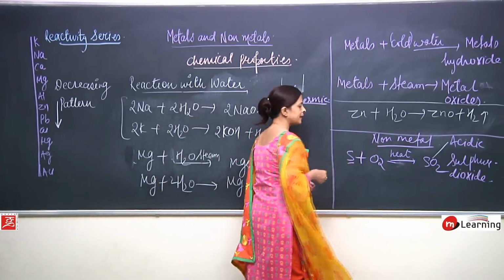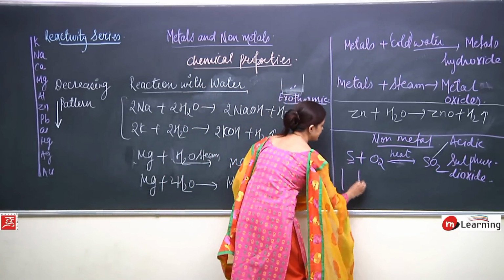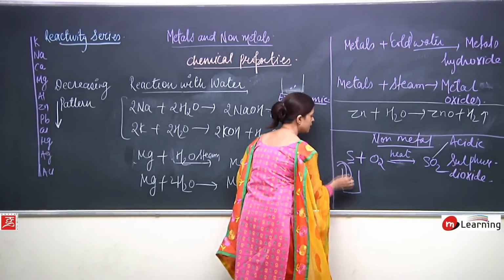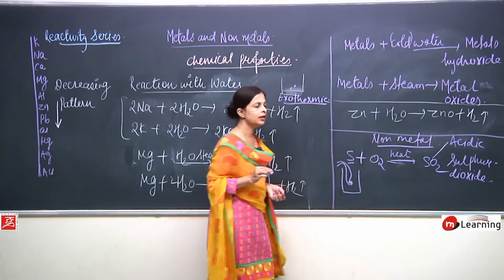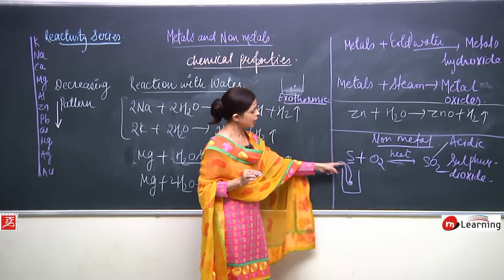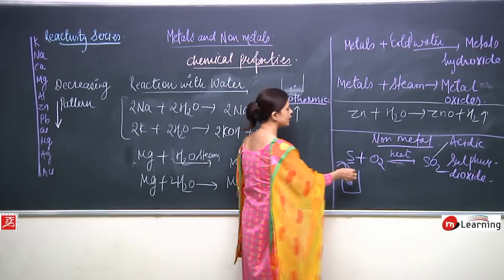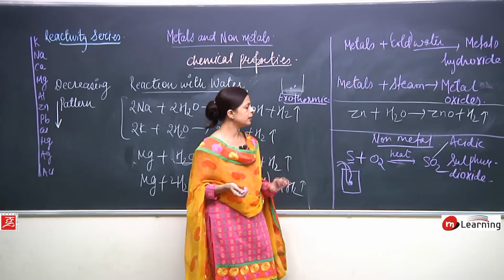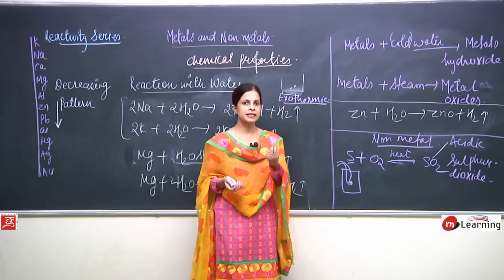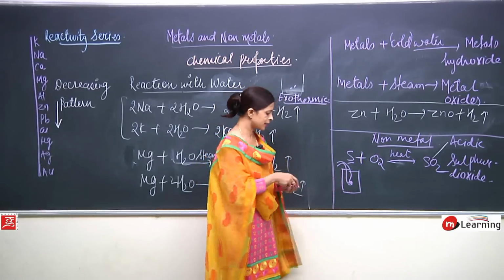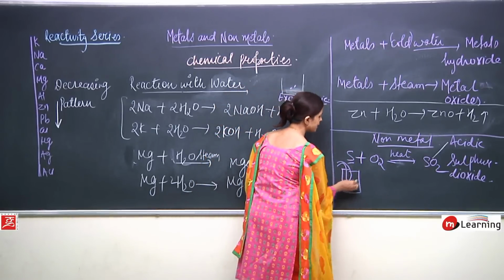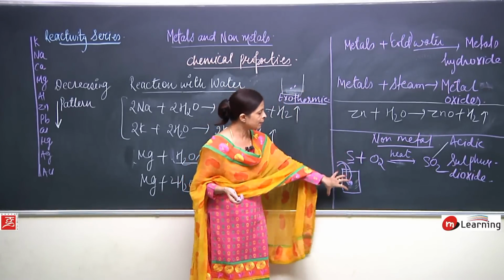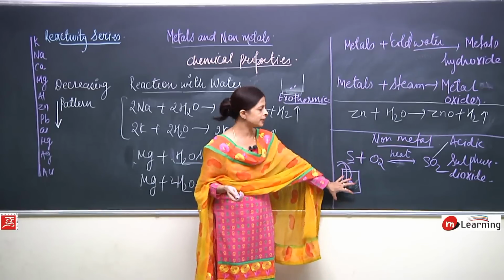Now suppose I take sulfur in a vessel, in a jar. I have taken a spoon sort of thing. Here I have kept sulfur, and sulfur is burning. I have introduced this into the vessel and I have covered it. This is totally covered. So obviously when sulfur burns, it is going to release a certain amount of fume. These fumes are collected over here. The lid is closed. Now the total fume will be collected over here.